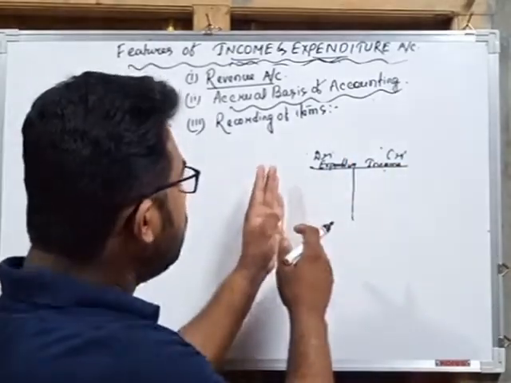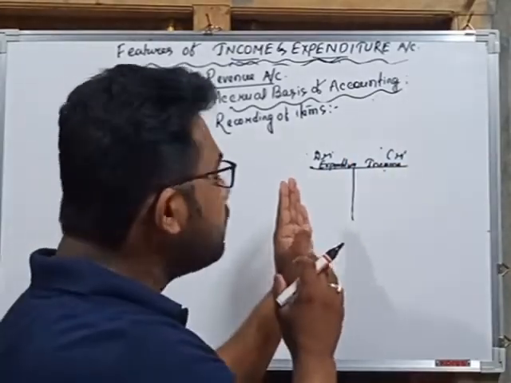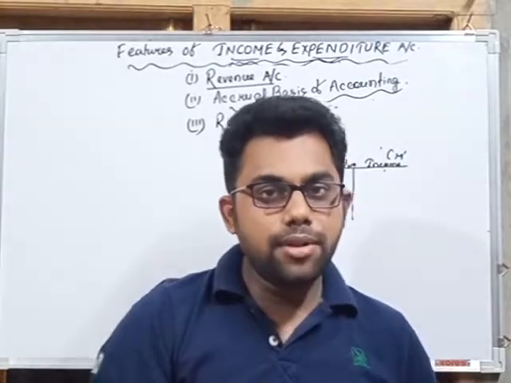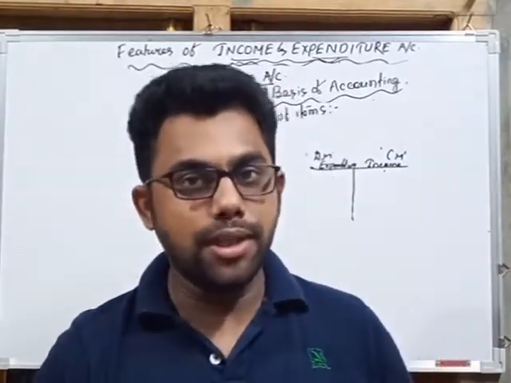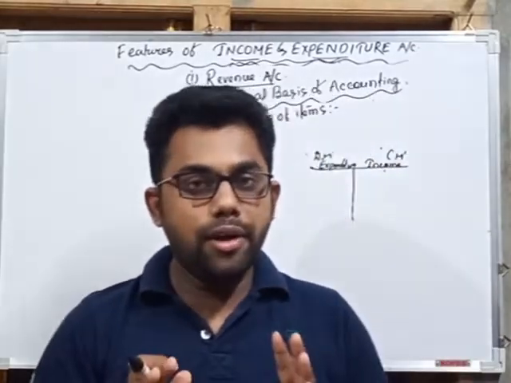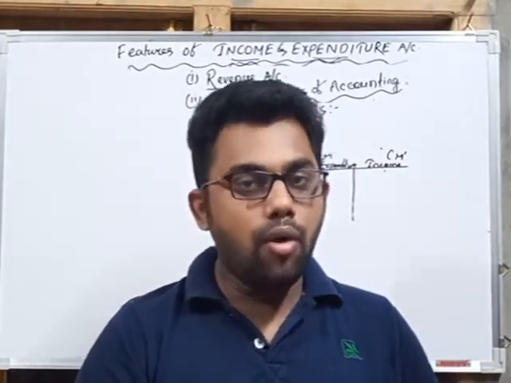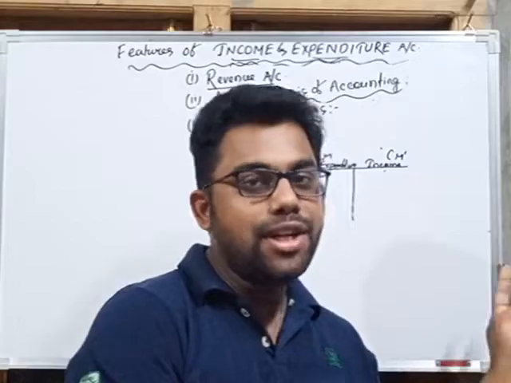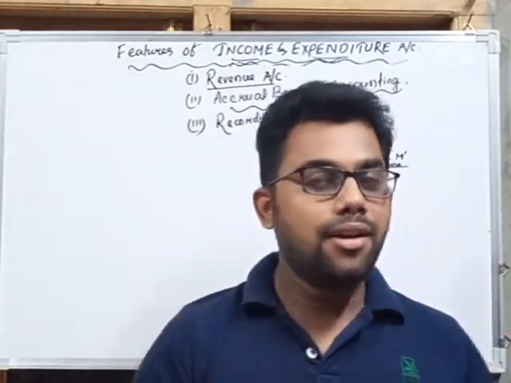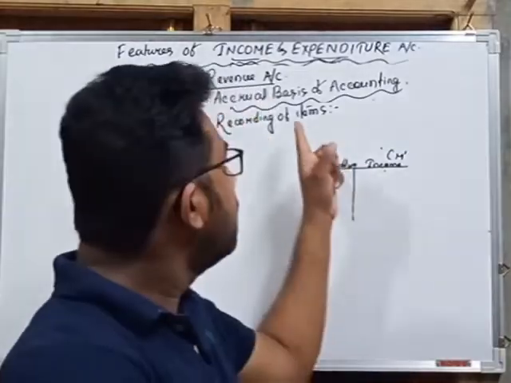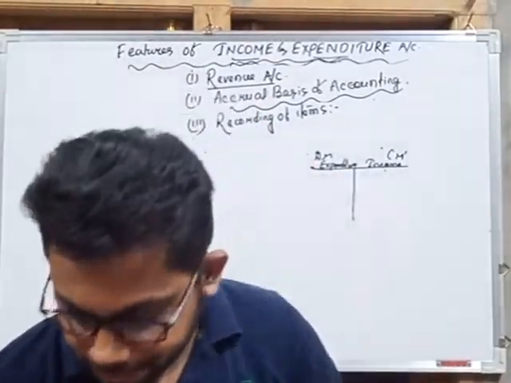So what is the detailed explanation of the feature, recording of items? We can say that in simple language, in income and expenditure account we will record all the expenses, all the expenditure in the debit side and all the incomes in the credit side. This is the feature of income and expenditure account of recording of items.